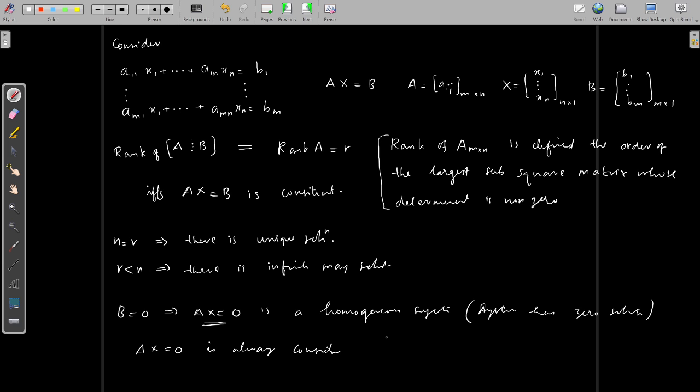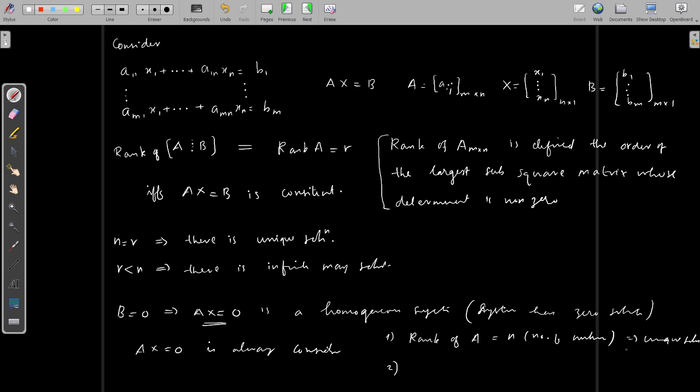Now here we have two possibilities. One possibility is that the rank is the same as n, and the other is that the rank is less than n. If the rank of A is equal to n, that is, the number of unknowns, then we can say that the system has a unique solution.